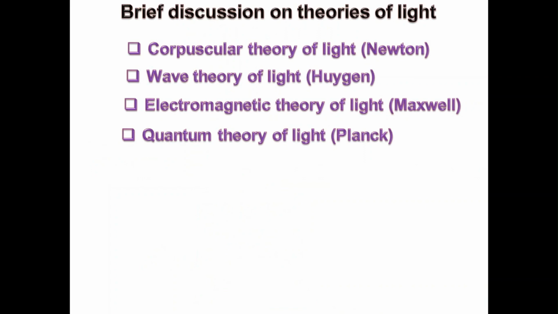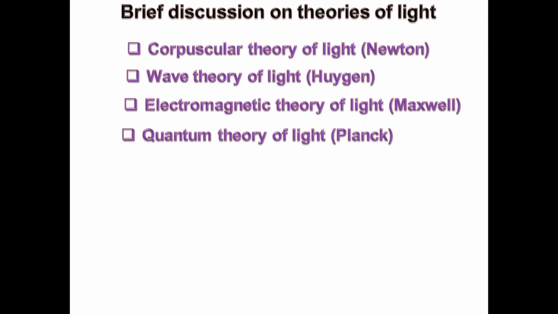Next we will discuss the wave theory of light, proposed by Huygens. Next, the electromagnetic theory of light, proposed by Maxwell, and the quantum theory of light, proposed by Planck. So these four we will discuss in detail.